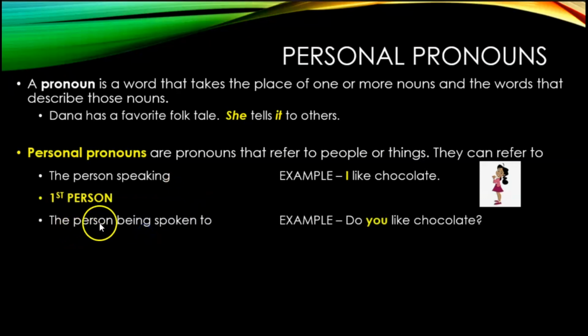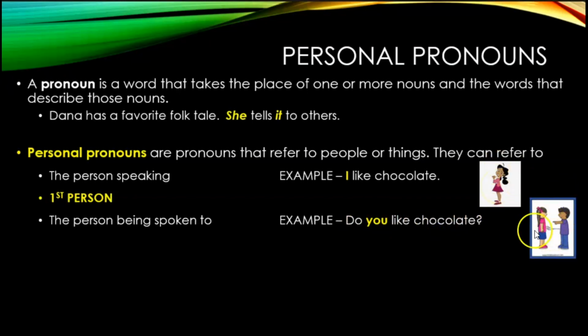It can also refer to the person who's being spoken to. So when I say I like chocolate, I am talking to somebody, not myself. And so if I then talk to that person directly and ask them about themselves, it would become you, right? Do you like chocolate? There's now two of us, right? I like chocolate.